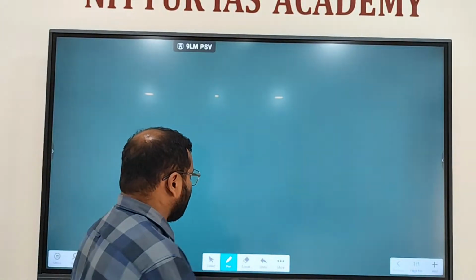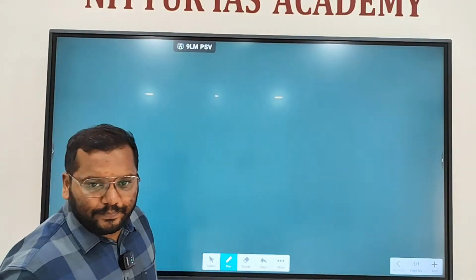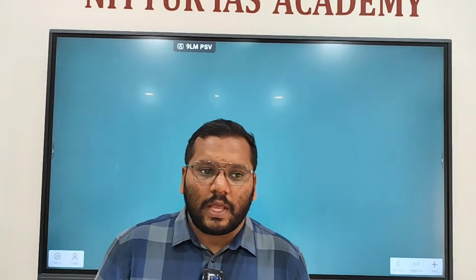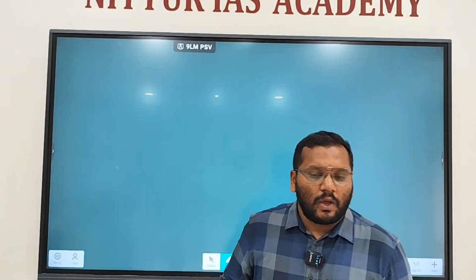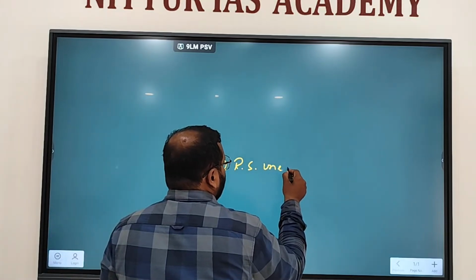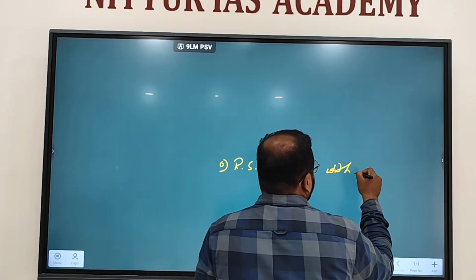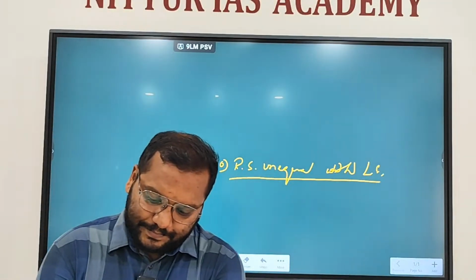Next, we will compare Rajya Sabha and Lok Sabha. Comparison between Rajya Sabha and Lok Sabha. Now you should only tell this thing. First one is where Rajya Sabha has unequal status with Lok Sabha. We are comparing the powers of Lok Sabha and Rajya Sabha. Where is Rajya Sabha unequal with Lok Sabha?